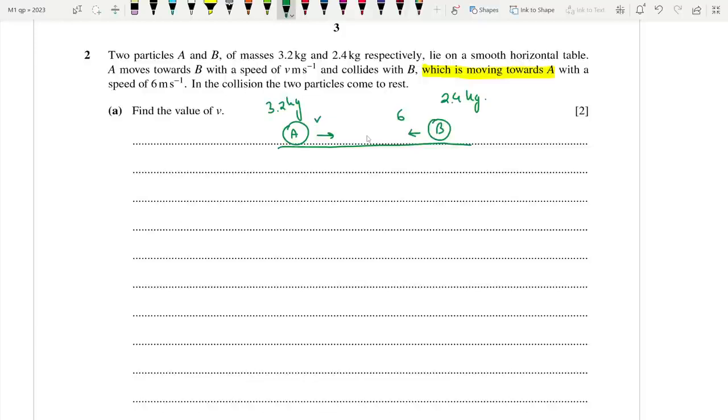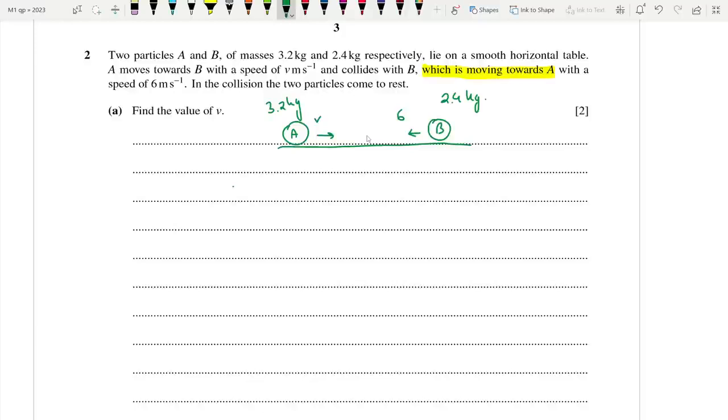I see. So after the collision, the net momentum will come to 0 since they come to rest. Fine, let's do it. Particle A has positive momentum.